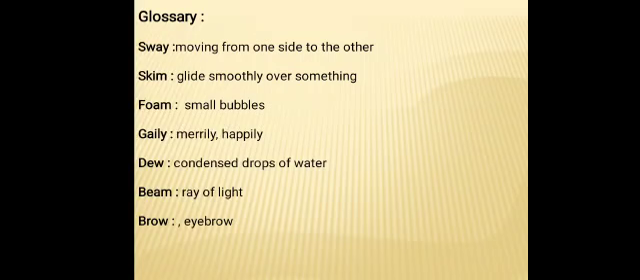First word is sway, means moving from one side to the other. Second word is skim, means glide smoothly over something. Next, foam, means small bubbles. Next, gaily, means merrily or happily.